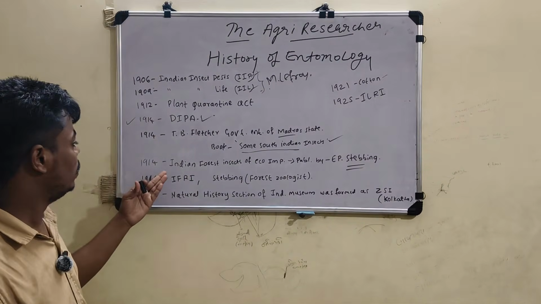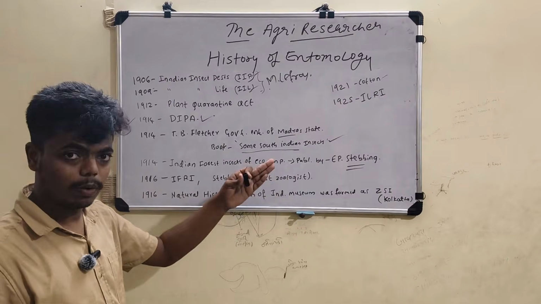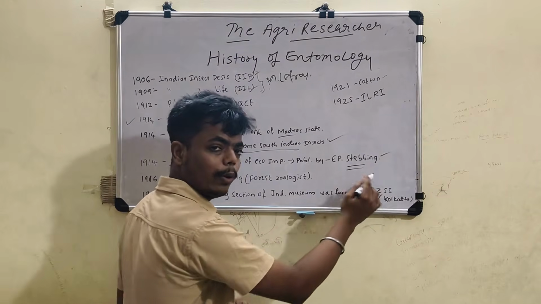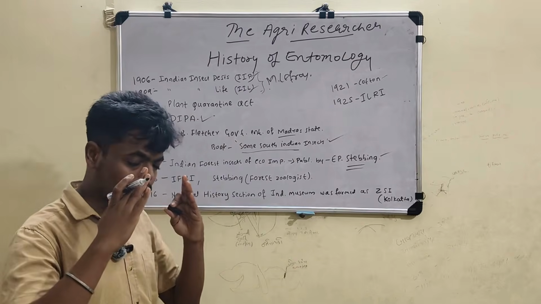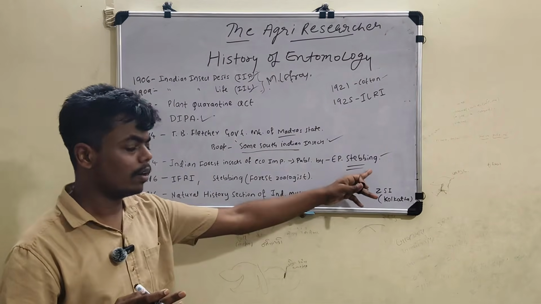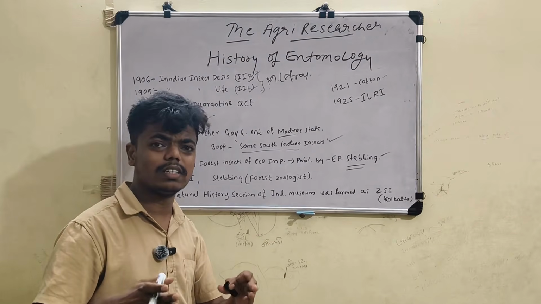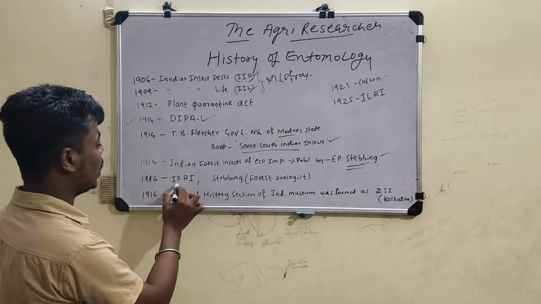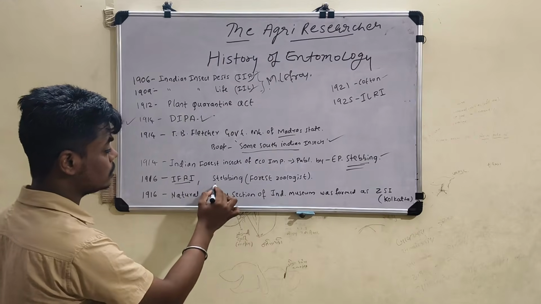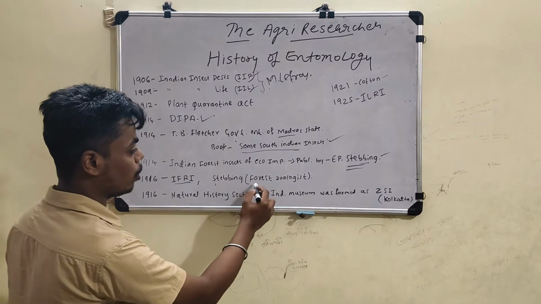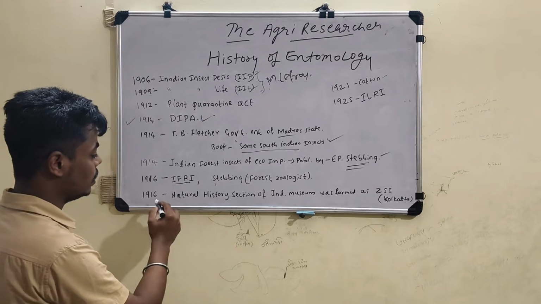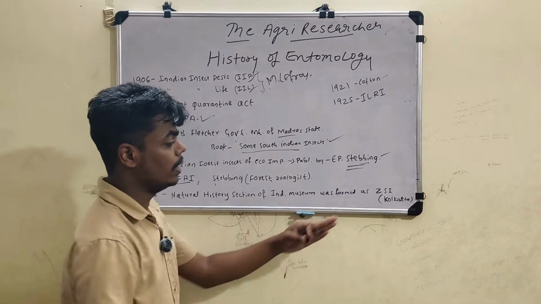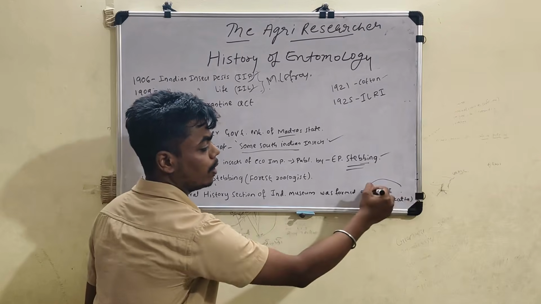And one more is there, 1914, Indian Forest Insects of Economic Importance, published as a book by a scientist named E.P. Stebbing. How to remember it? Whenever you see forest, it means stubble. When forest is there, stubble is there. Like that you remember the scientist name Stebbing. And next, IFRI. Forest geologist. And then in 1916, the Natural History section of the Indian Museum was formed as the Zoological Survey of India. Its headquarters is Calcutta. It is also a very important point of view.